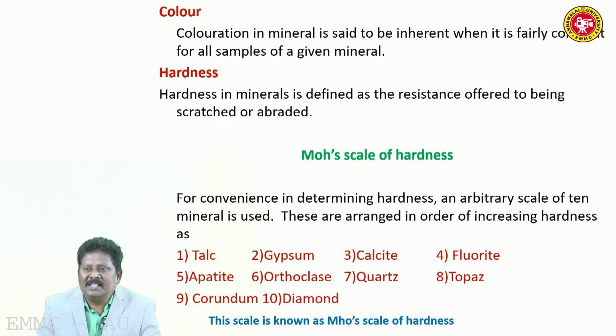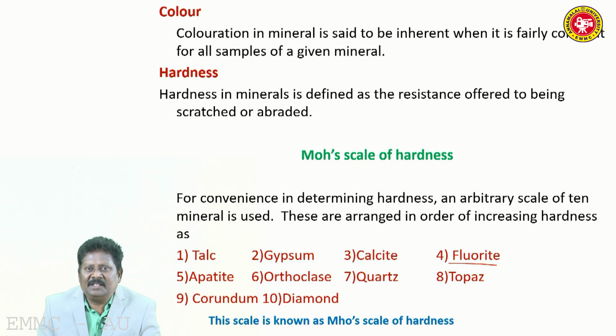These 10 minerals, for convenience's sake, have been taken and given a scale. This scale is called the Mohs scale of hardness, starting from talc, then gypsum, calcite, fluorite, apatite, orthoclase, quartz, topaz, corundum and diamond. So, this is the Mohs scale of hardness.